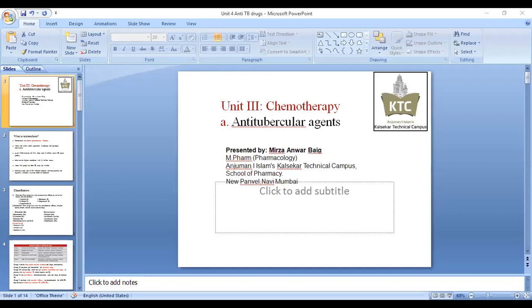As far as India is concerned, India is the highest contributor of tuberculosis patients. This is as per the reports of 2010. 2.3 million cases are there in India, and the death rate is 1,000 people dying every day because of tuberculosis. So 1,000 people die from tuberculosis every day in India. Now you can imagine the severity of tuberculosis.